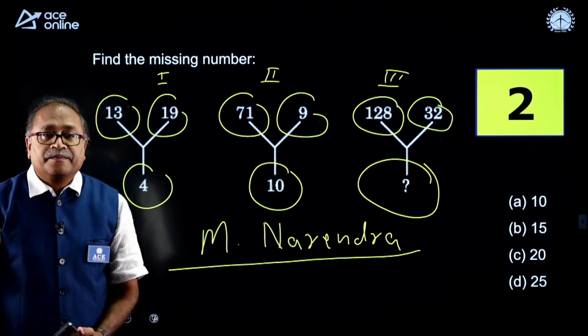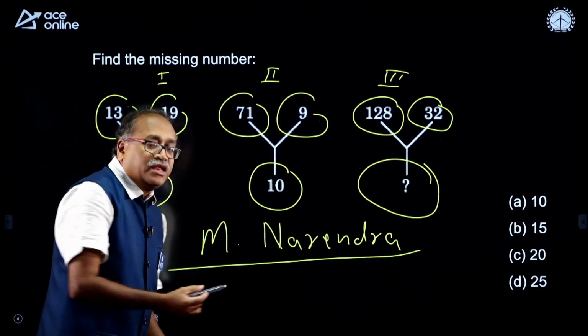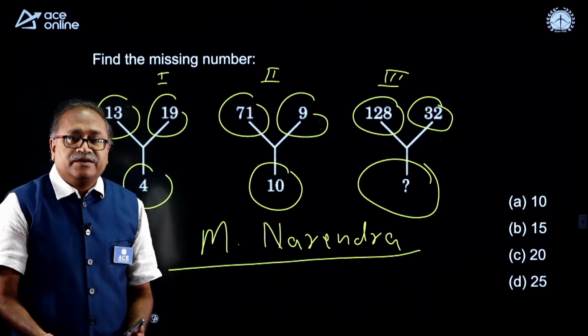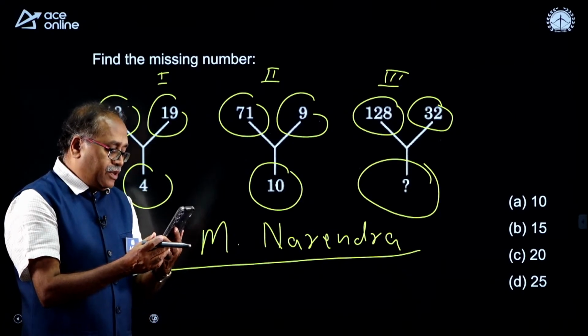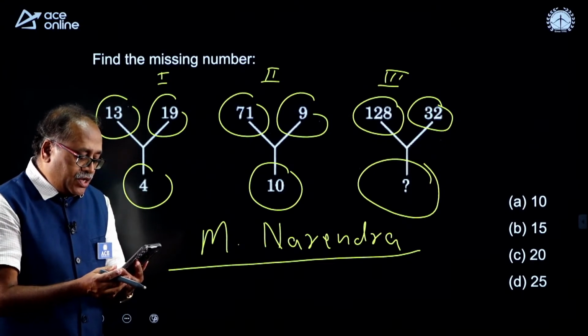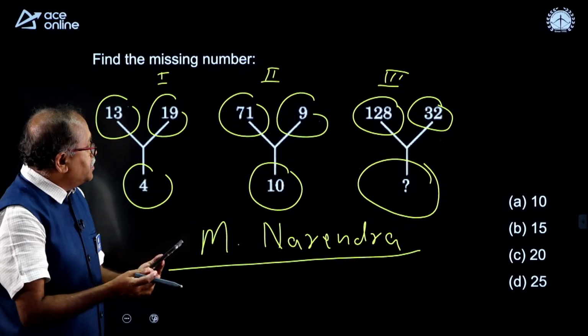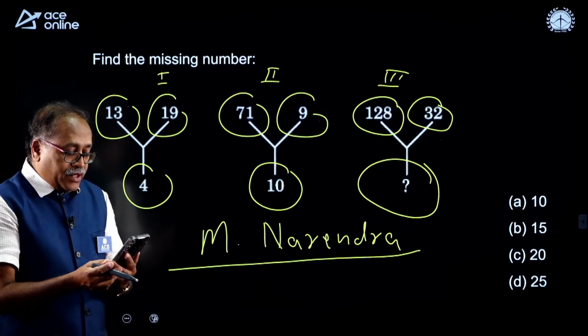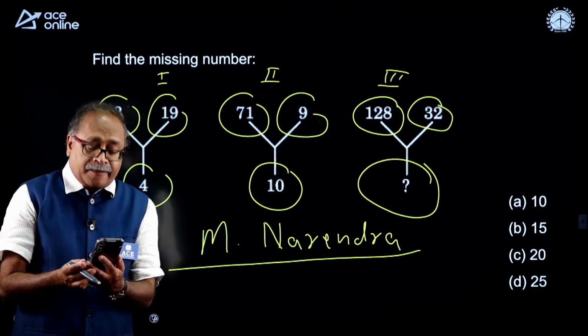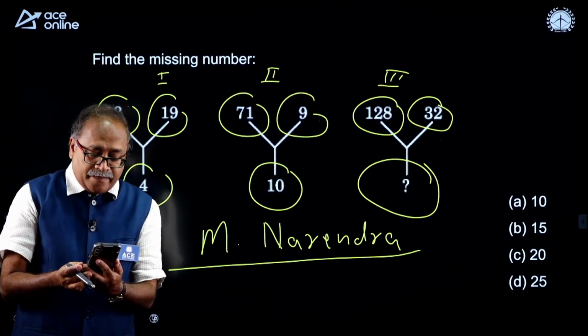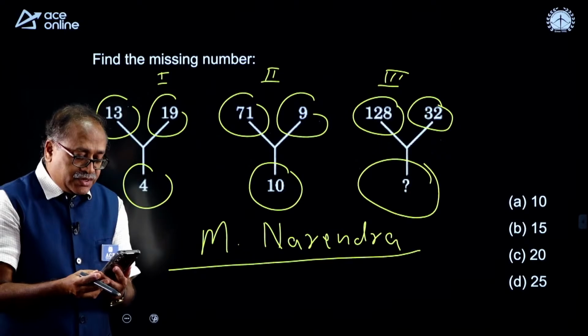My name is Narendra, M. Narendra. Right, my dear friend? Okay, Mahesh. Now answer the question here. Will you please answer the question? Come on, my young friends.